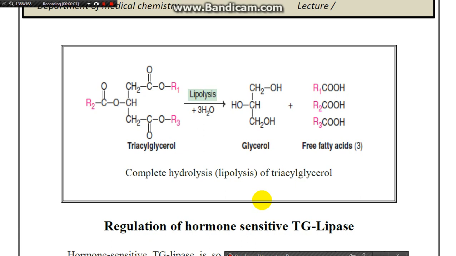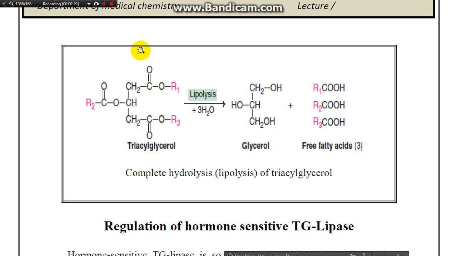In the structure of this scheme, we are shown the structure of the triacylglycerol that consists of glycerol, a trihydric alcohol, with 3 fatty acids, 1, 2, 3 fatty acids, bound by ester bonds.